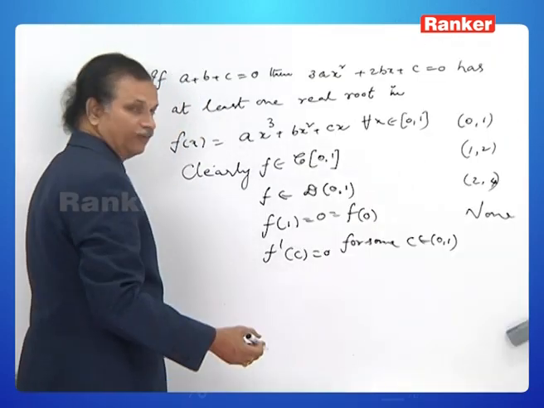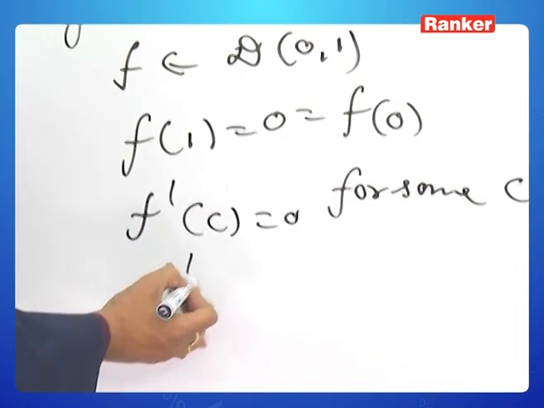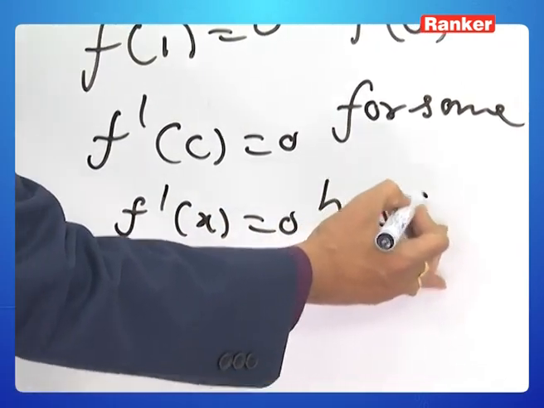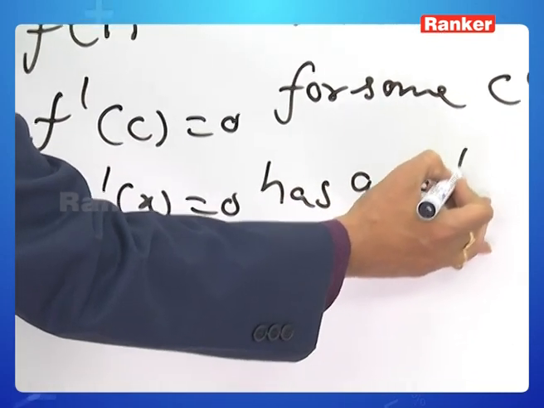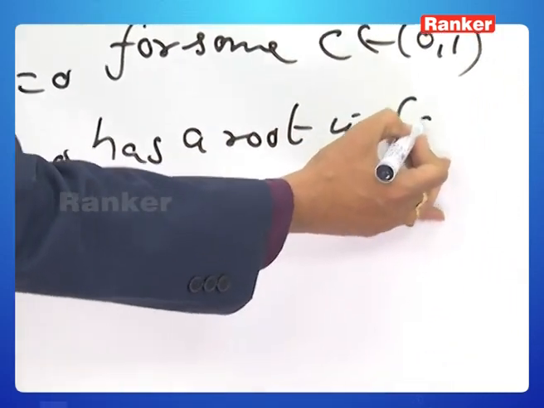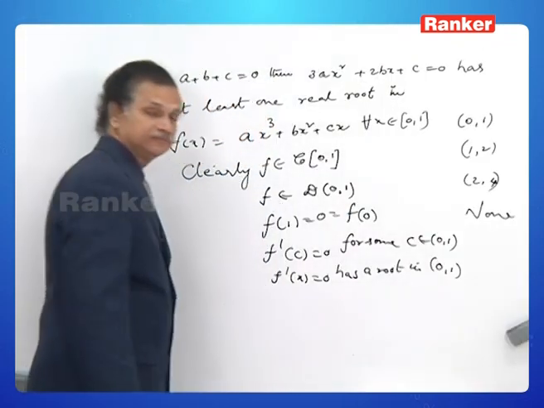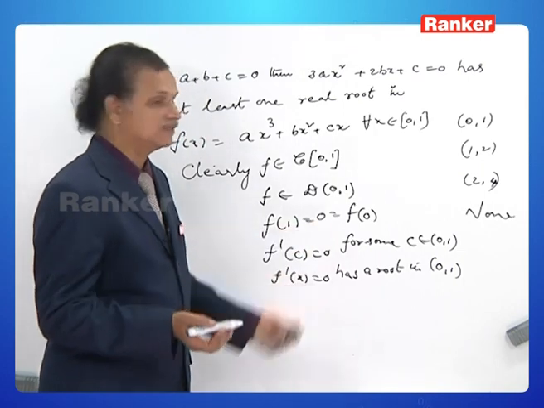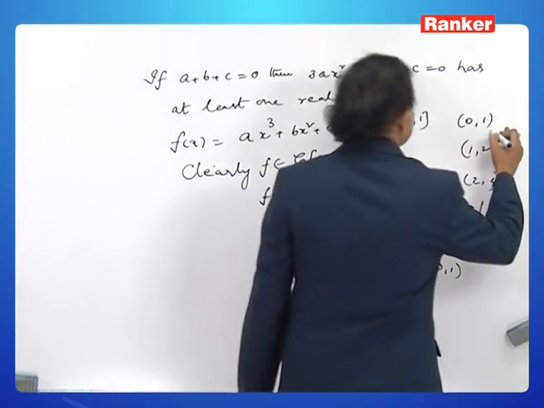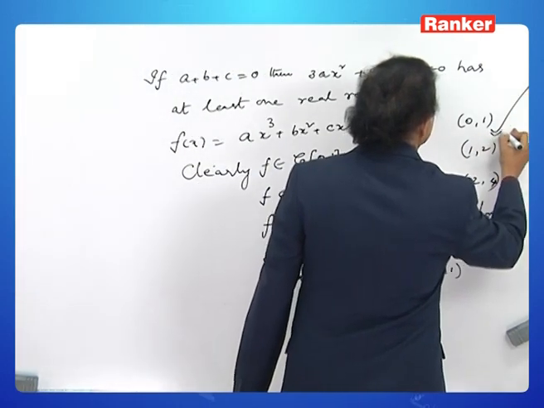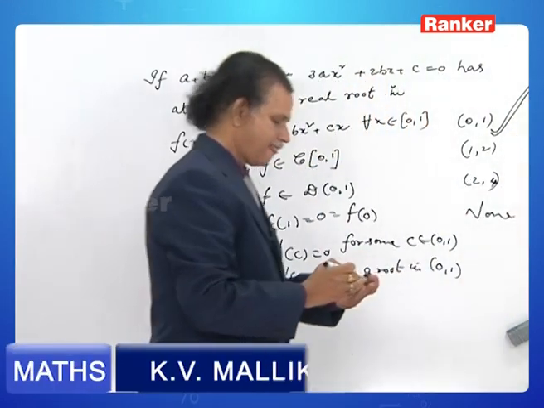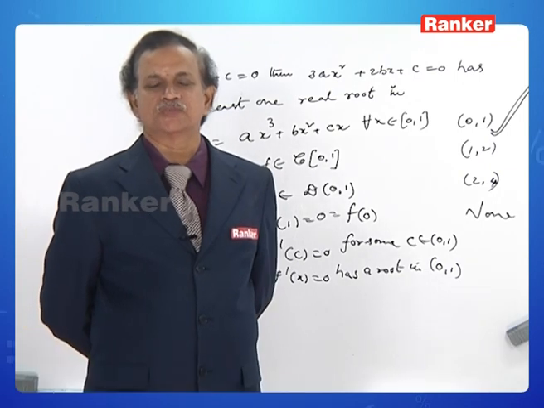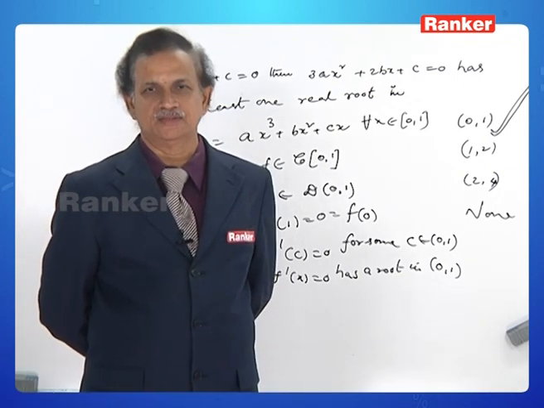That is, f dash x is equal to 0 has a root in open interval 0 to 1. What is f dash x? 3ax square plus 2bx plus c is equal to 0. Hence, this must be the right answer.